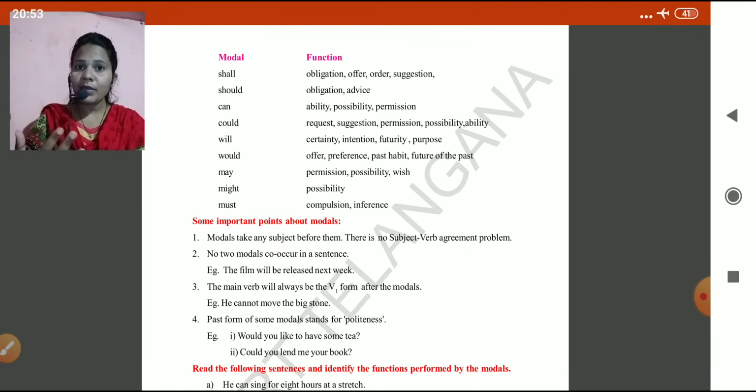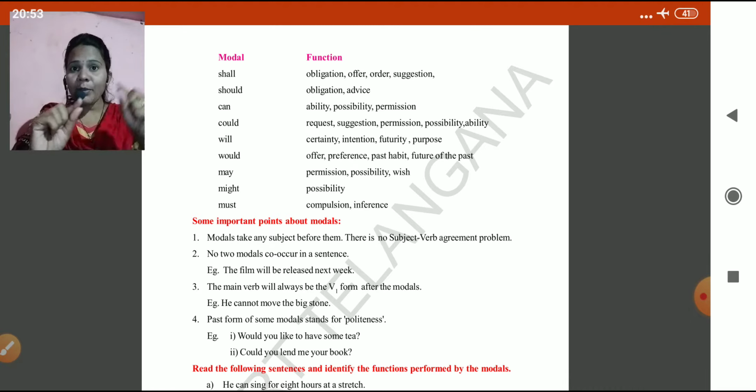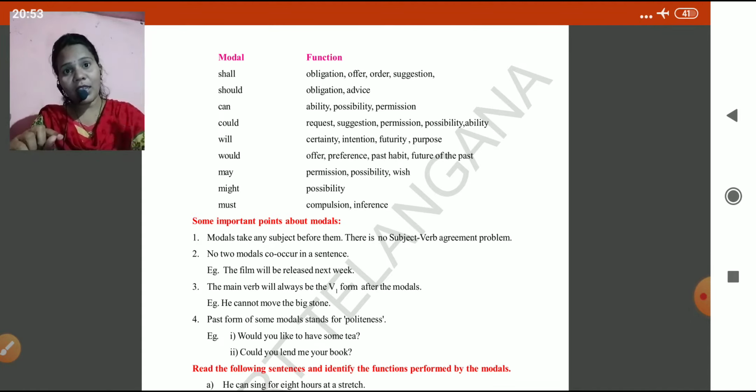Okay, it would be like this. No two modals co-occur in a sentence. "I will may come" is wrong. "I may come" is correct. Okay, no, we won't use two.